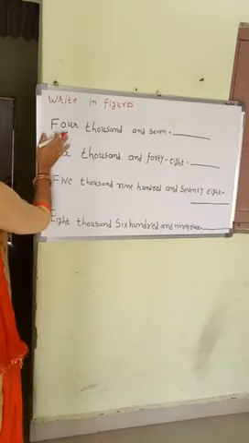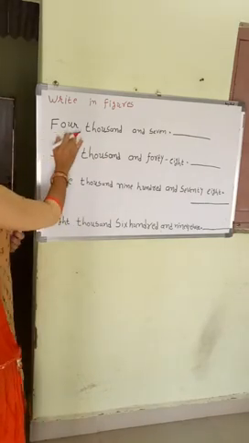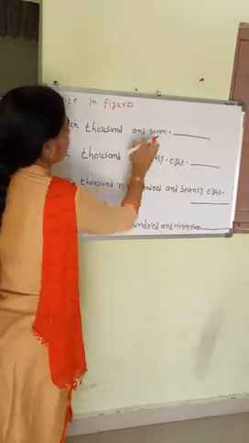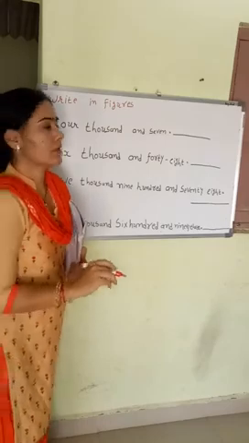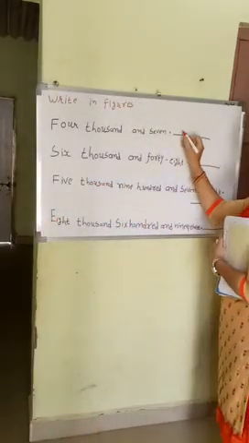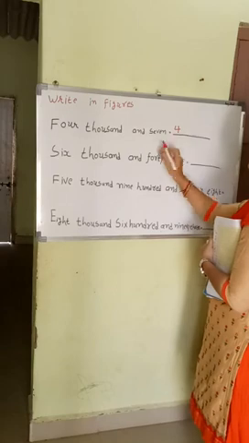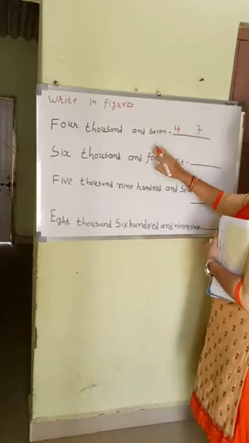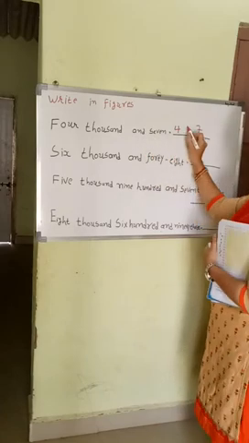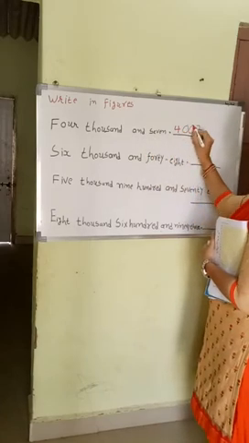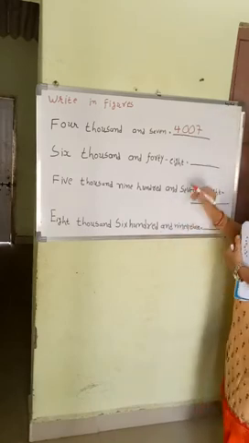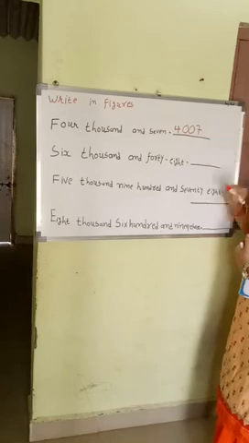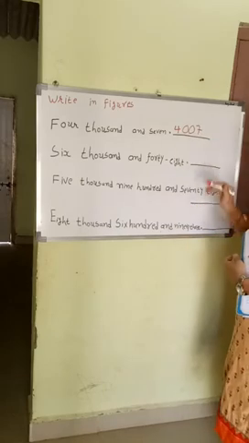First, here they give the spelling of 4,000 and 7. We want to write it in number form, in figure form. So in the 1,000 place we need 4 and in the 1 place we need 7. The 10 place and 100 place are not given, which means there is a 0 in both. We confirm the places 1, 10, 100 and 1,000. Yes, 4,000 and 7, so this figure is correct.